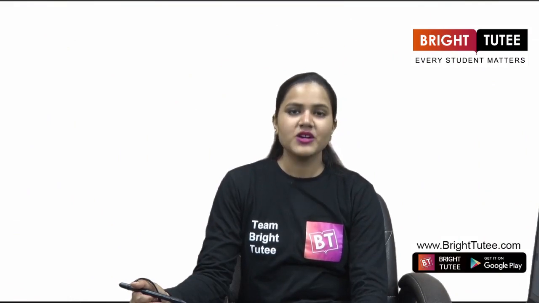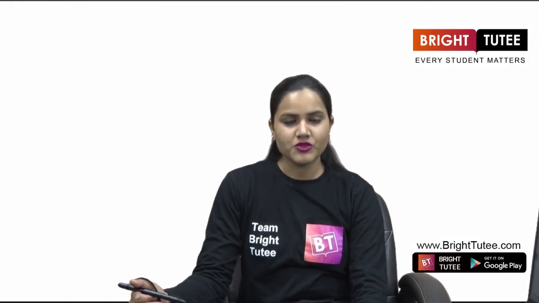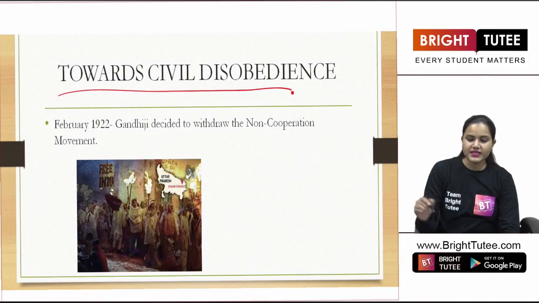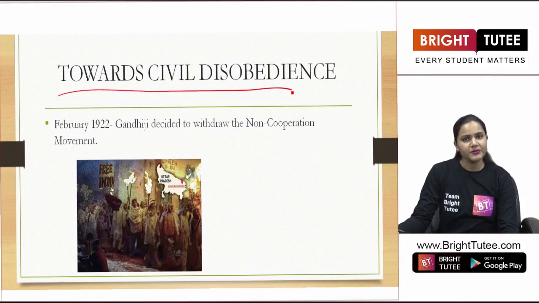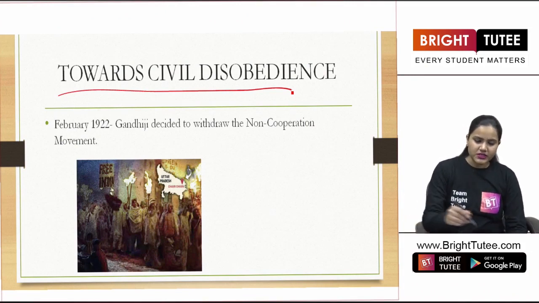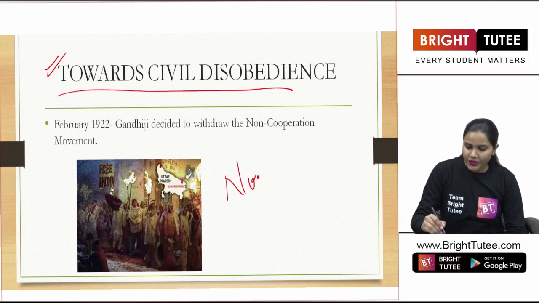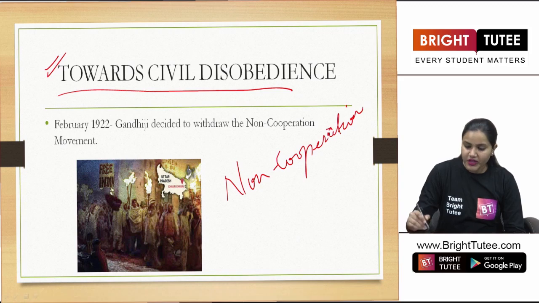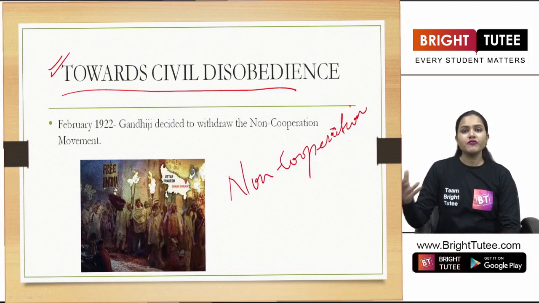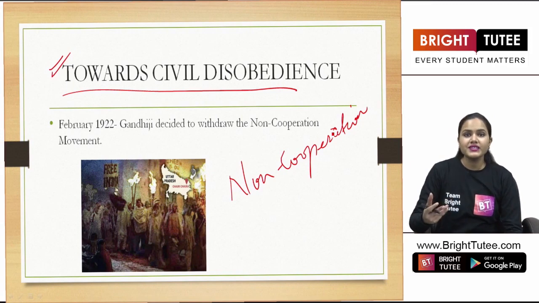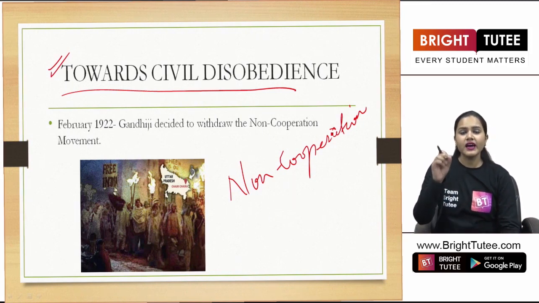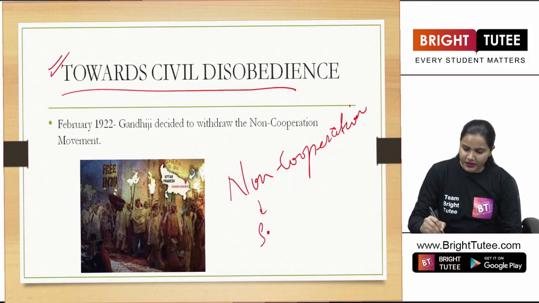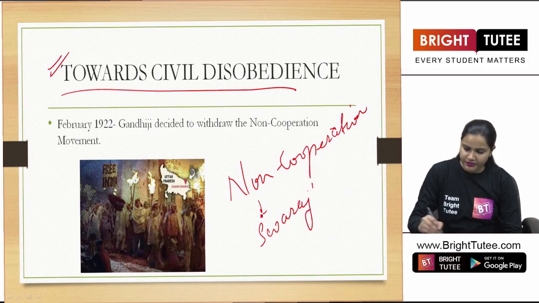Hello everyone. So students, let's start our new topic here, that is towards civil disobedience for chapter number 3, that is rise of nationalism in India. Now here students, before this topic we have discussed the non-cooperation movement, and in the non-cooperation movement we saw how people from different arenas participated in the movement and what the term Swaraj meant for them.